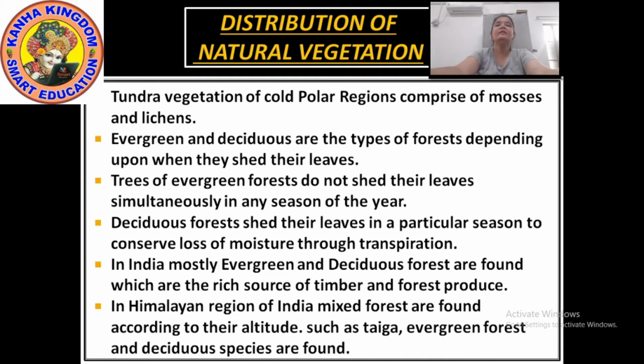Right? Now in India, mostly evergreen and deciduous forests are found, which are the rich source of timber and forest produce. Now the needs of our furniture and household use, we get the timber from these evergreen and deciduous forests. Other forest produce means for medicinal use and for other purposes. Also, these forests help us in giving the produce.